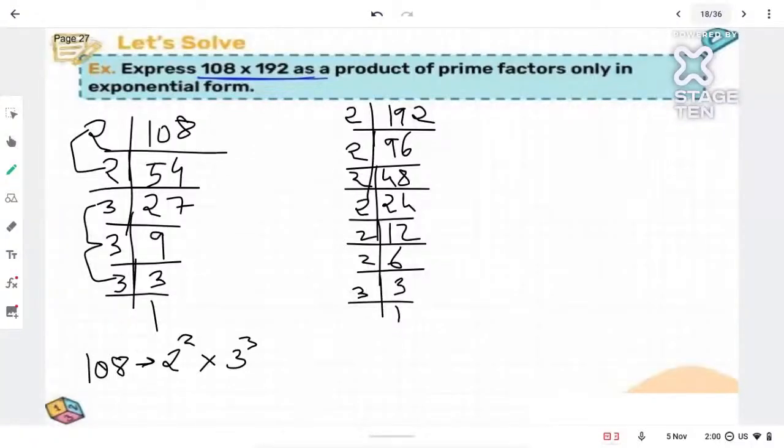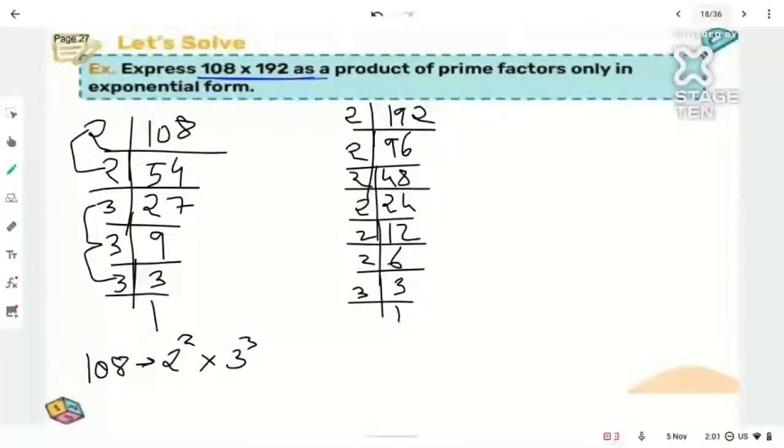So this is done. What happened, Deepa? Did I make any mistake? What mistake is that? Tell me. 2, 2, 96, 48, 24, 12, 12 divided by 2, 6. 6, 3, 2, correct only, right?